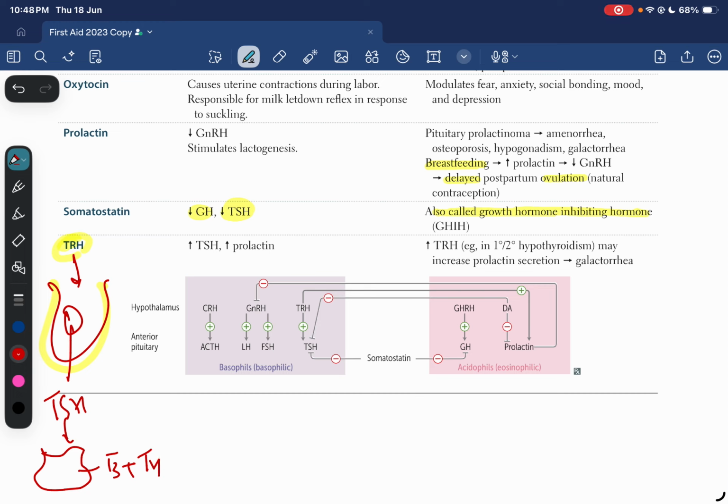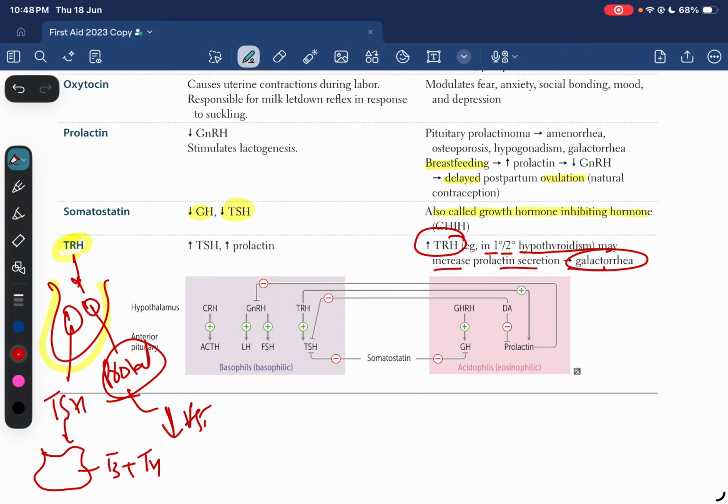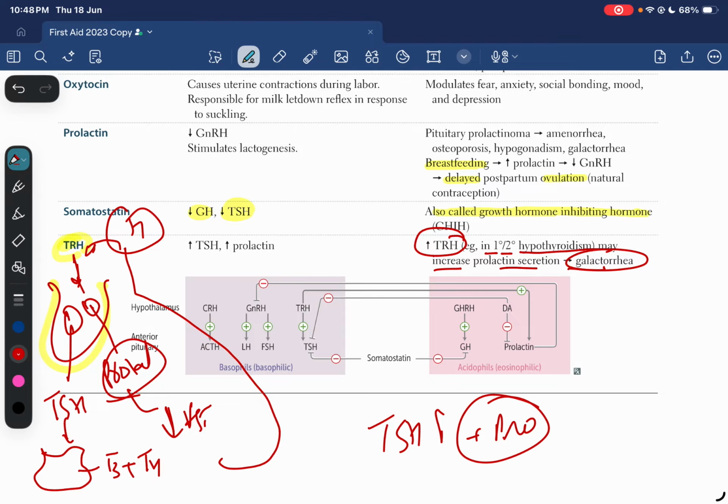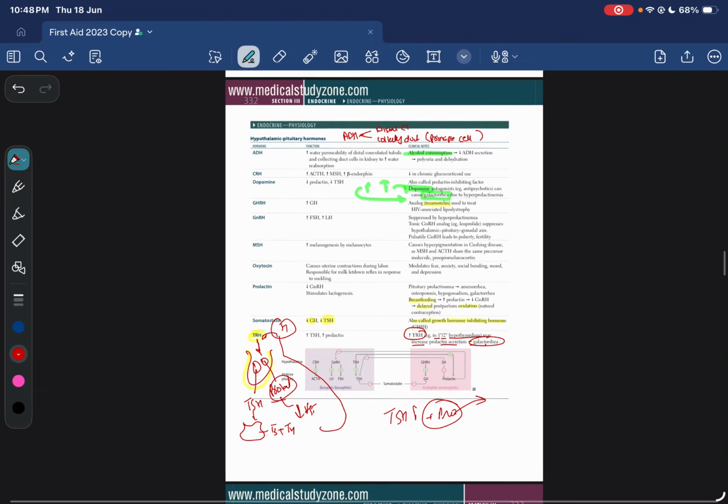But thyrotropin releasing hormone also acts on the cells which release prolactin. So when prolactin increases, it is going to decrease FSH and LH. Increased TRH is going to present with primary or secondary hypothyroidism, and may increase prolactin secretion and galactorrhea. So whenever there is hypothyroidism, which means T3 and T4 levels have dropped, it is going to send a stimulus to the hypothalamus to produce thyrotropin releasing hormone, which is going to act on the pituitary gland. At the same time, TSH would increase and prolactin would increase. So increase in prolactin would present with signs and symptoms of galactorrhea.